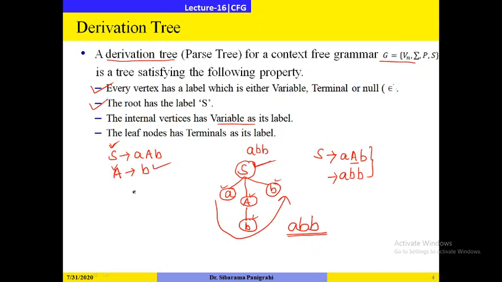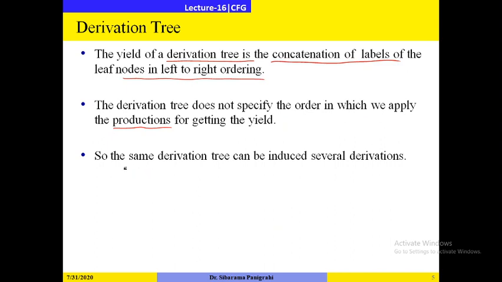But there might be some other productions, and while deriving the derivation tree, there is no specific rule as to which production you have to apply first. You can use the productions in any order. So the same derivation tree can induce several derivations. Okay, we will go through this one.